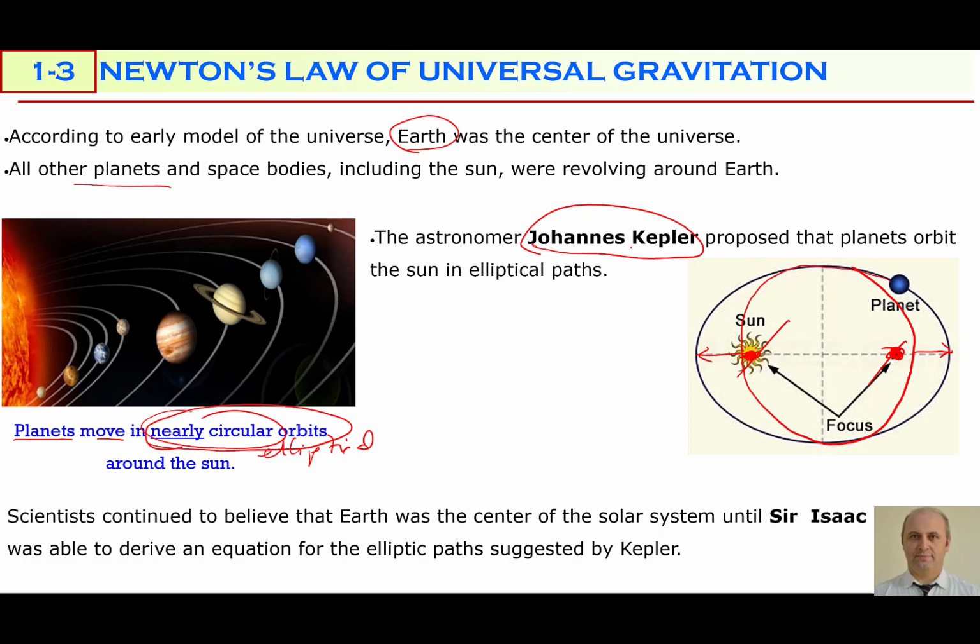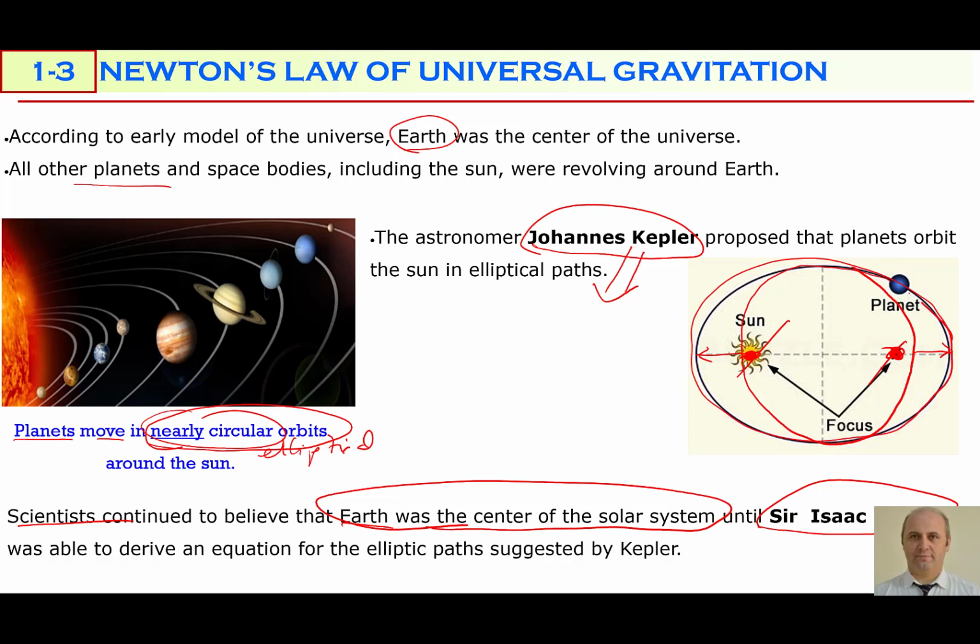But Johannes Kepler didn't have such a big influence on the scientists in those years. Scientists continued to believe that Earth was the center of the solar system until Sir Isaac Newton was able to derive an equation for the elliptic path suggested by Kepler. Kepler suggested this elliptic path, but the first mathematical equation was written by Sir Isaac Newton.